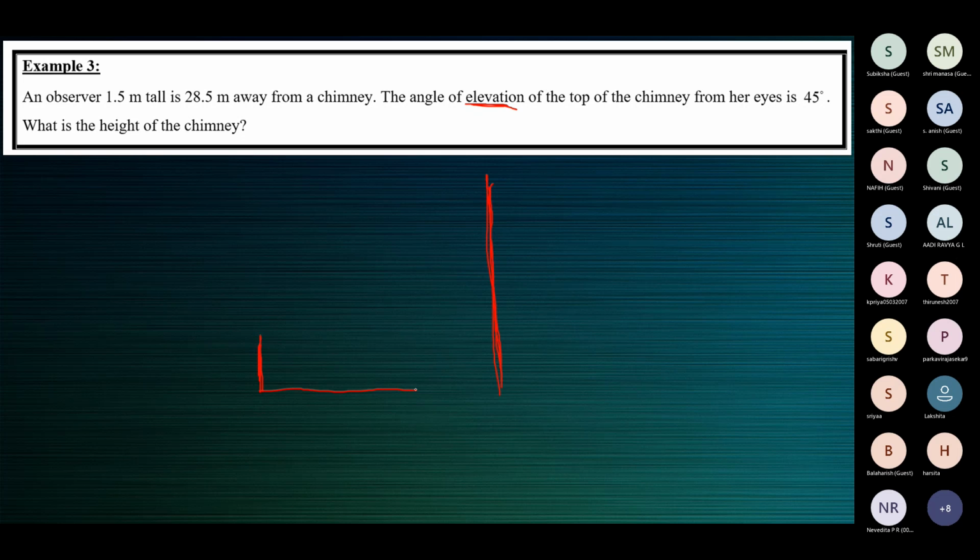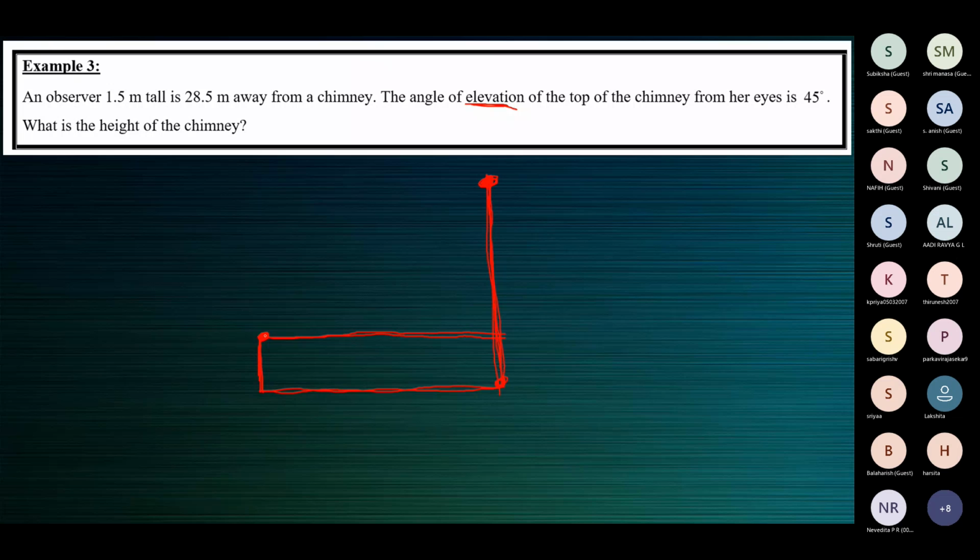This is the ground level. The observer is standing on the ground, and the chimney is also on the ground, this being the foot of the chimney, and this being the top of the chimney. Now, let's join this to form a rectangle. This is the horizontal line through the eye of the observer. Now, this is the eye of the observer.